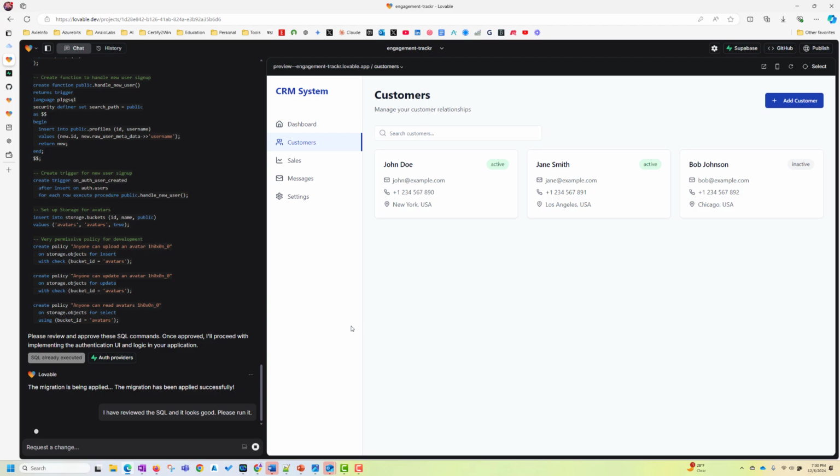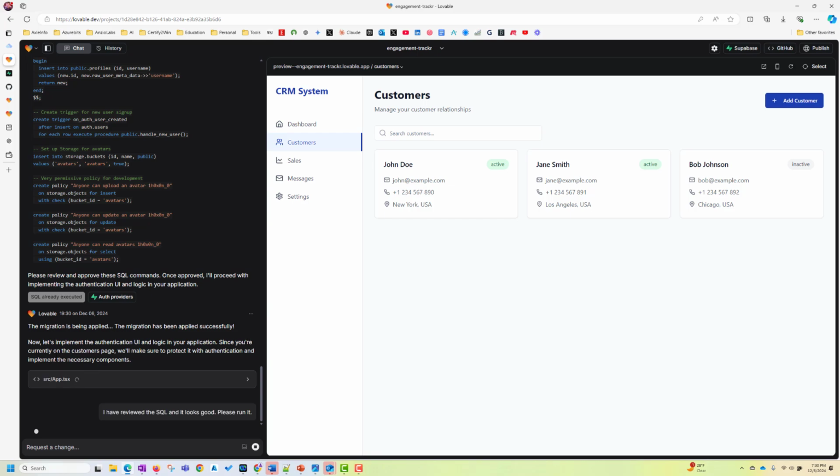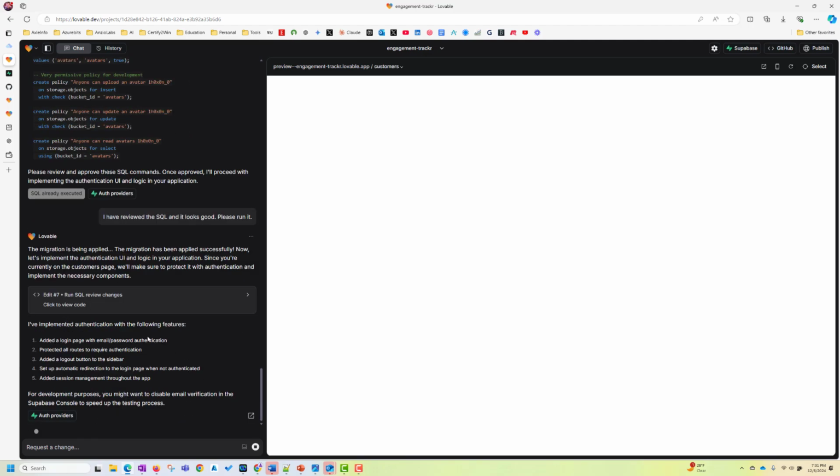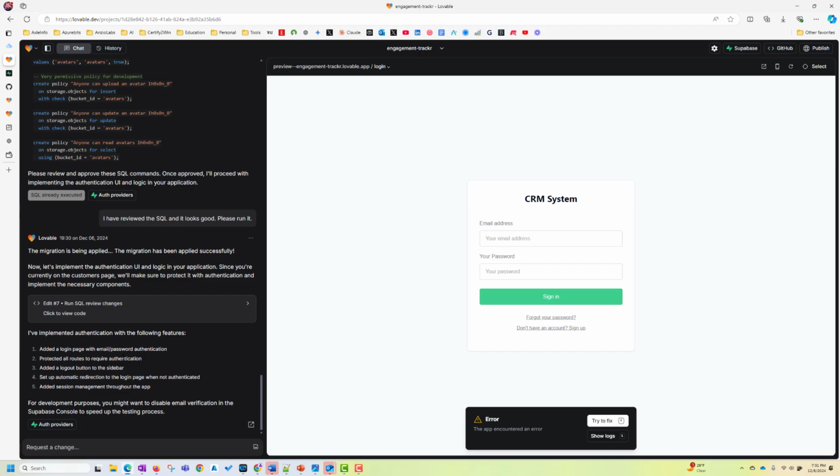Cool. Now let's implement the authentication UI and logic in your application. Since you are currently on the customer page, we'll make sure to protect it with authentication, implementing the necessary component. It is implementing the whole authentication, adding the protection on every page. So if the user is not authenticated, they will not be able to see these pages. So it added a login page. Before I sign in here, let me show you one more thing.